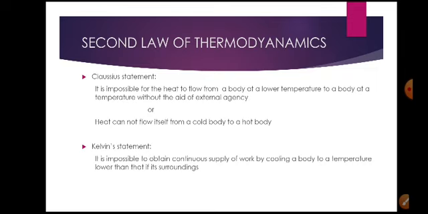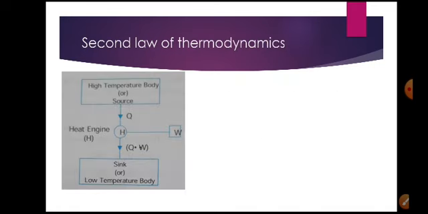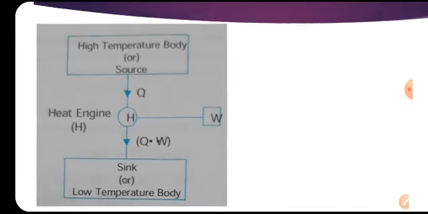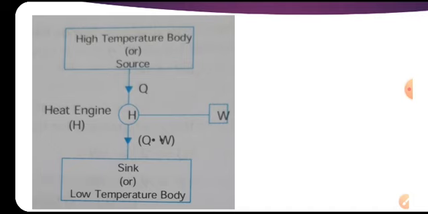According to Kelvin, the second law of thermodynamics is stated as: it is impossible to obtain a continuous supply of work by cooling a body to a temperature lower than its surroundings. If a body is cooled below its surroundings, then it is impossible to obtain work from the body or from the machine. This is given by Kelvin.